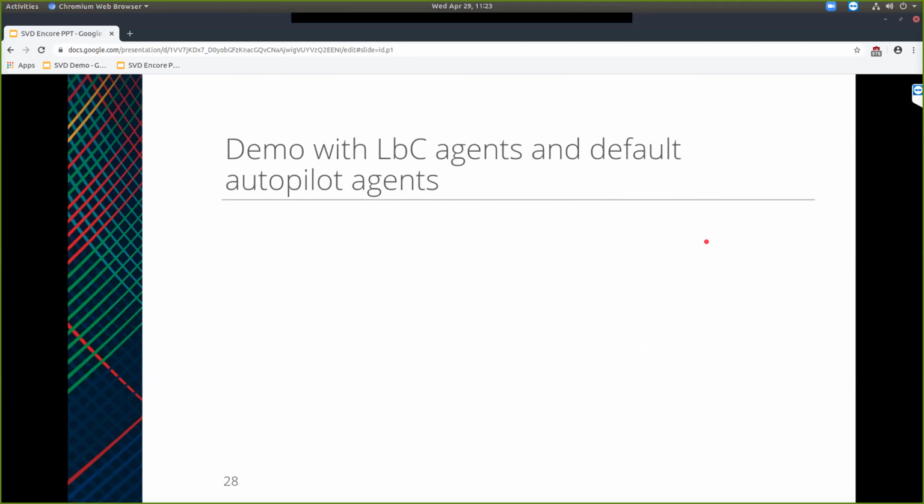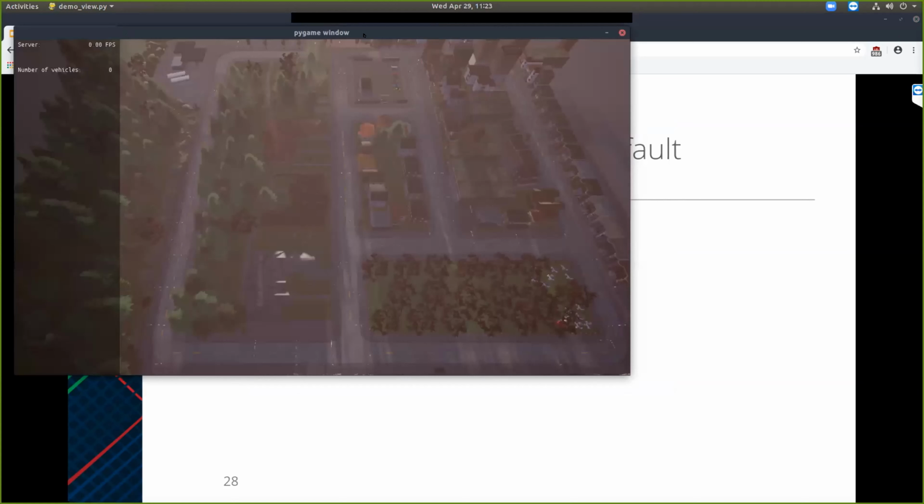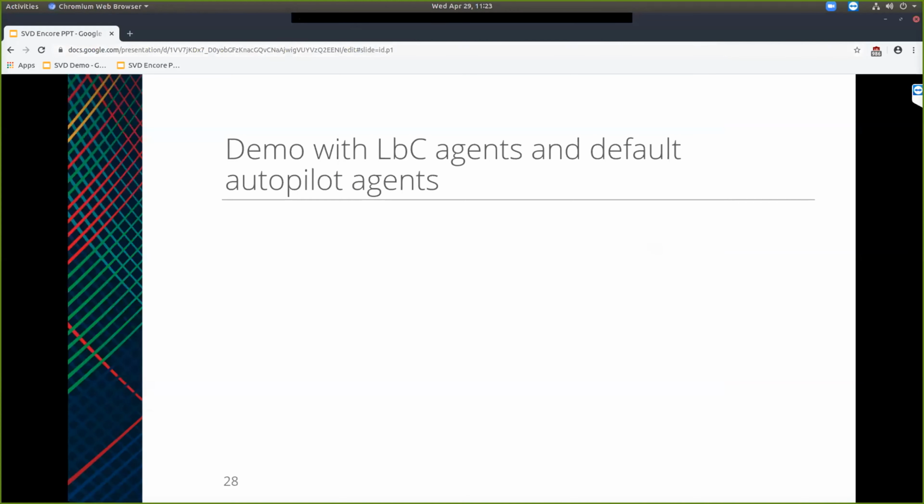I will also demo one more scenario where I will run 3 agents, which are LBC agents and default autopilot agents, and we will see how they react with the server. So I am starting up the server view.